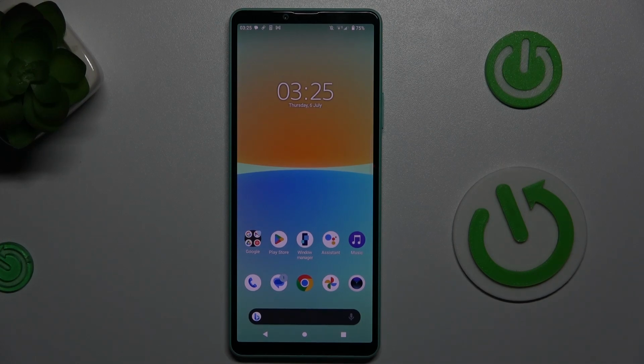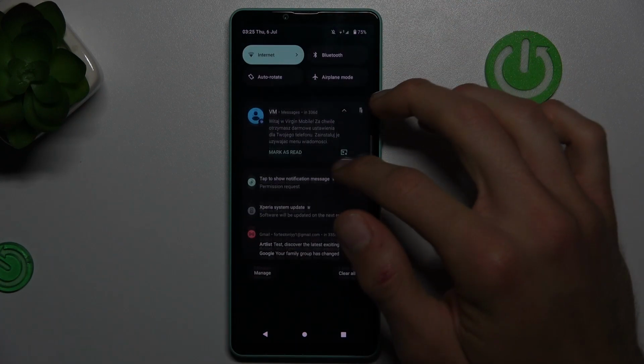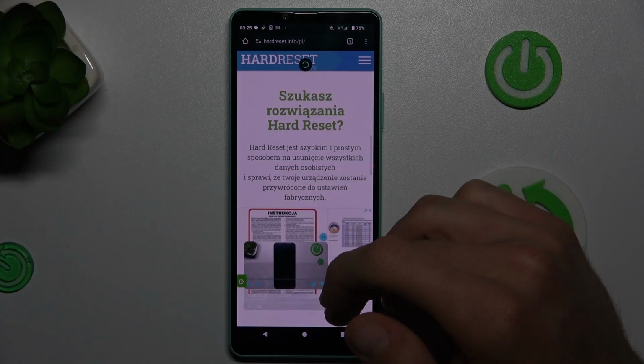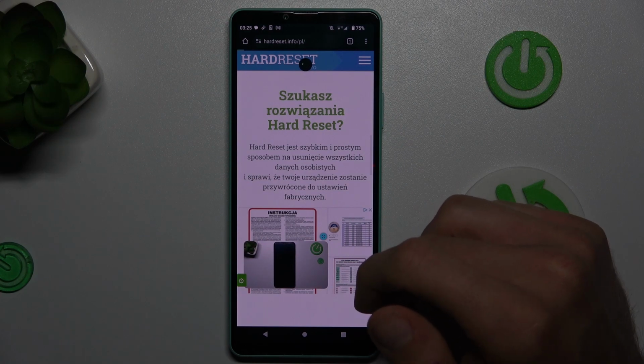Today I have Sony Xperia 10 Mark 9 and I want to show you how to fix the problem when you are connected to the internet but you can't surf it, because you get this notification on your screen when you try to search something.